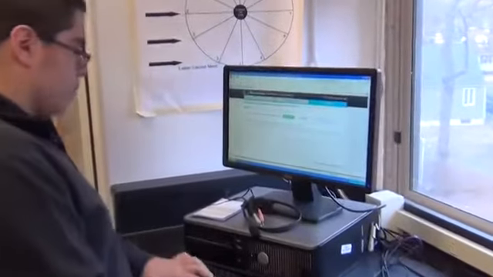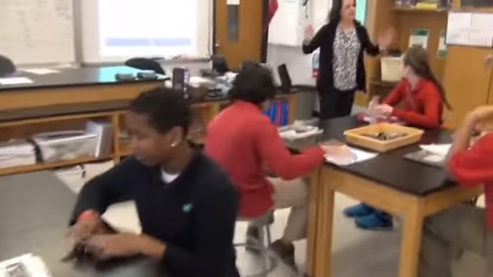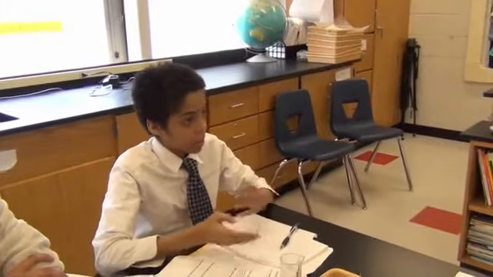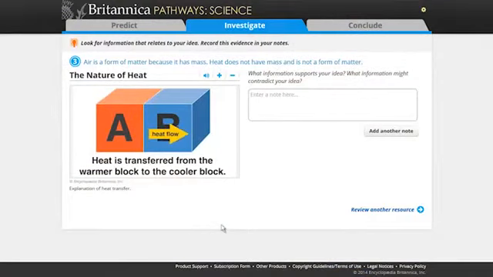Students complete the Pathways lessons by using their evidence to reach a conclusion that either supports or refutes their original predictions. So, evidence for ideas. Where are we now between idea 3 and idea 4? I'm happy with my choice. Heat is not part of matter, not a state of matter. They're saying that heat is energy, just the reaction of things moving. Excellent. And in the video it showed how heat transfers, and so what we were thinking was that heat does not have mass since it can only transfer.